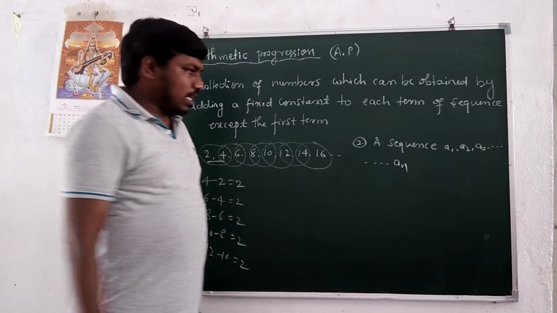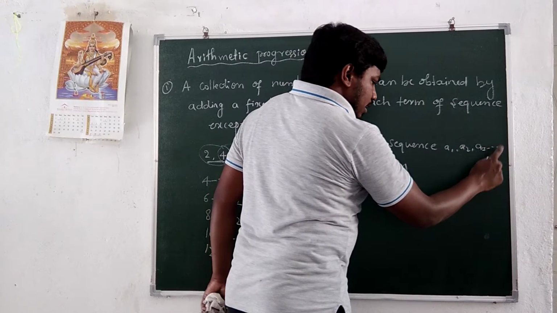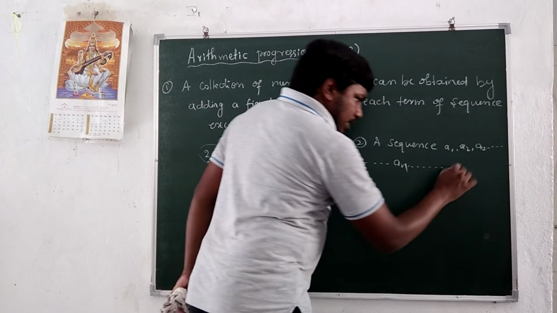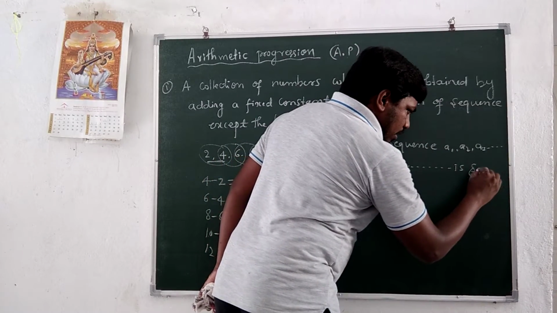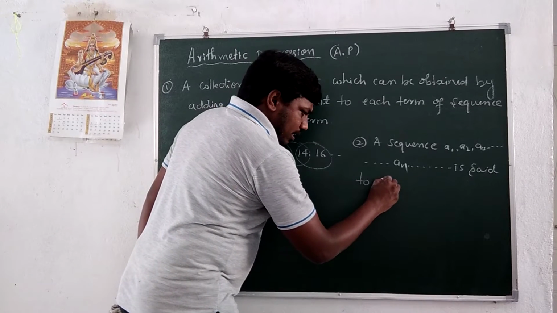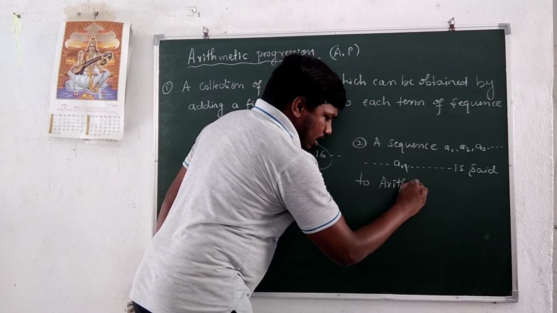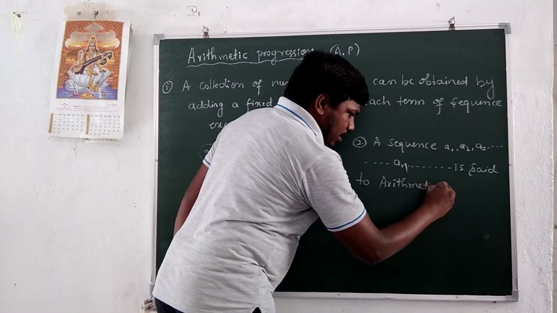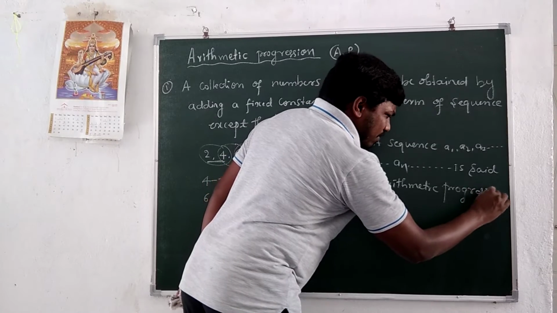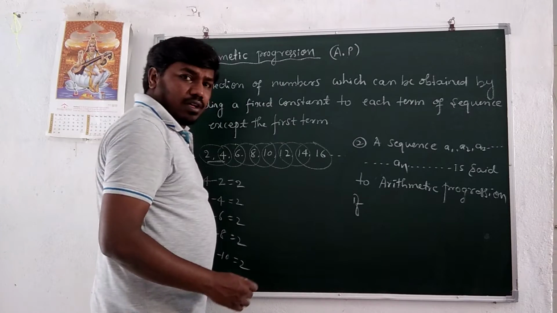The sequence generally denoted by a1, a2, a3, a4, up to so on an, up to so on infinity, is said to be an arithmetic progression or arithmetic sequence if what?